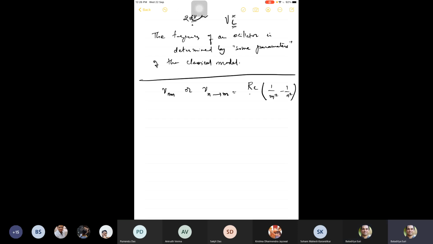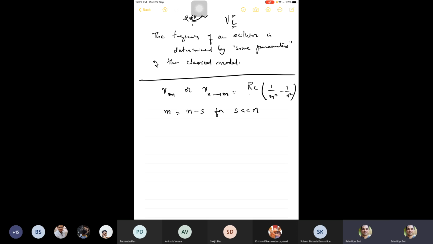Okay, this was the expression. What he realized was the following. If you take m to be some n minus s for s much less than n, let n be some very large integer and s is a very small integer compared to n.